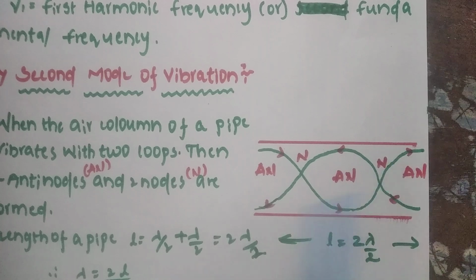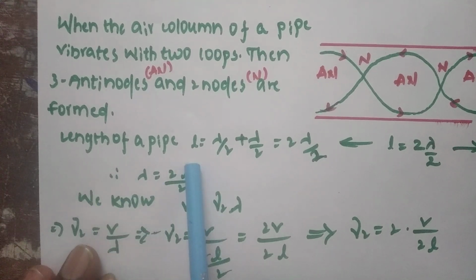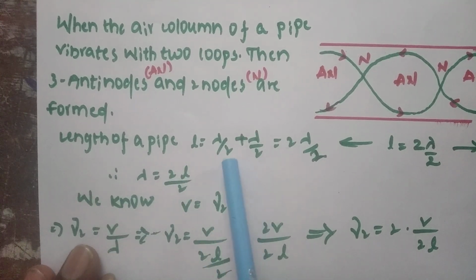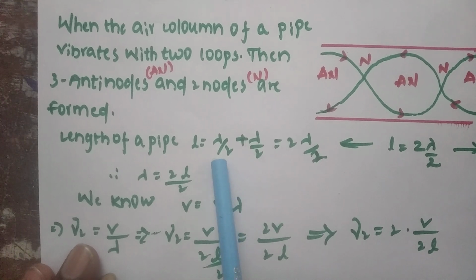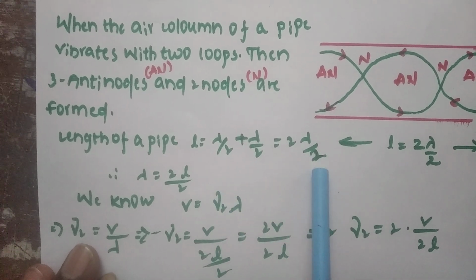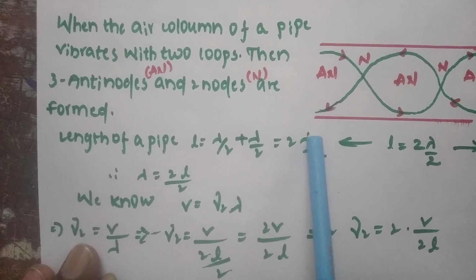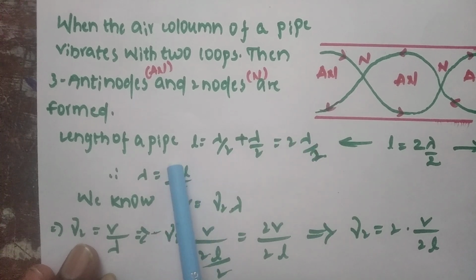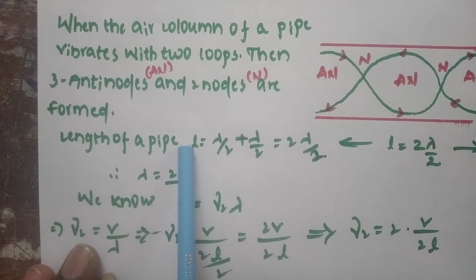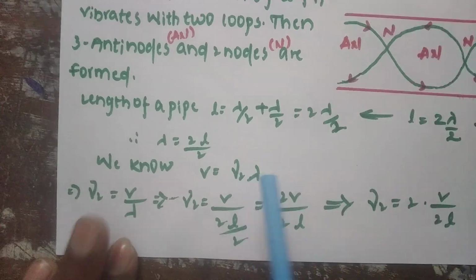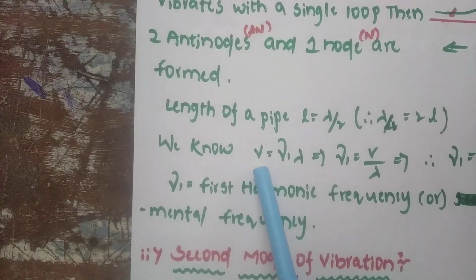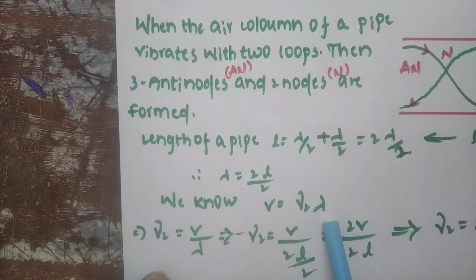Now we have to take the length of the pipe. L is equal to lambda by 2 plus lambda by 2 because of two loops. Each loop length is lambda by 2. Lambda by 2 plus lambda by 2 is 2 lambda by 2. Now we take the lambda value: bring right side to left side, so it is multiplied with L. So lambda is equal to 2L by 2. We know v is equal to nu lambda. Here v is equal to nu 1 lambda; now v is equal to nu 2 lambda.